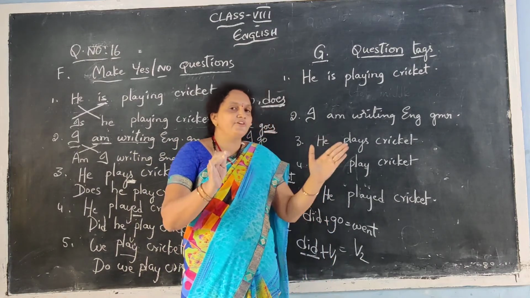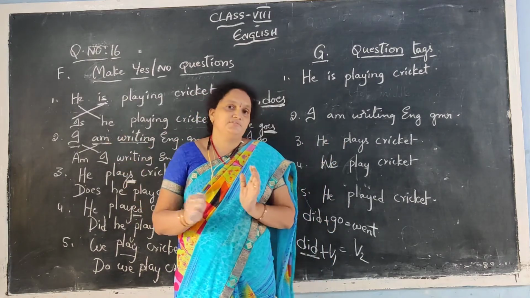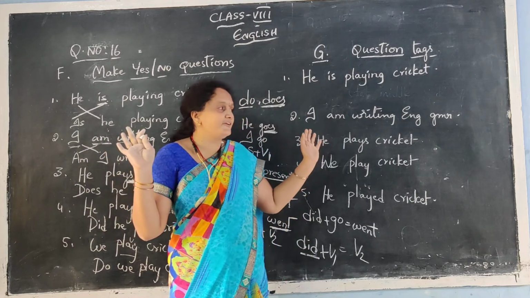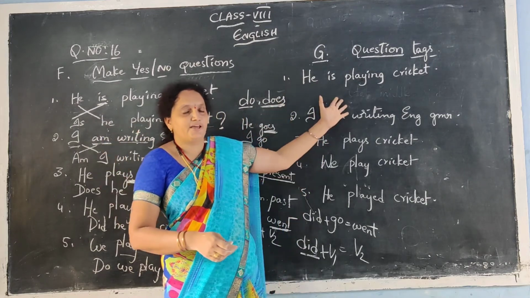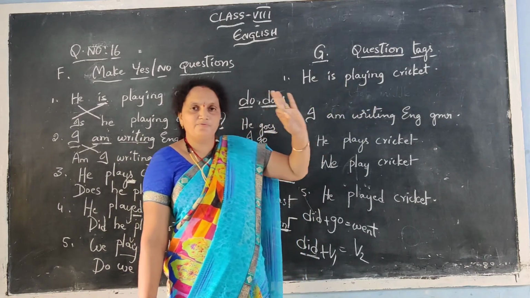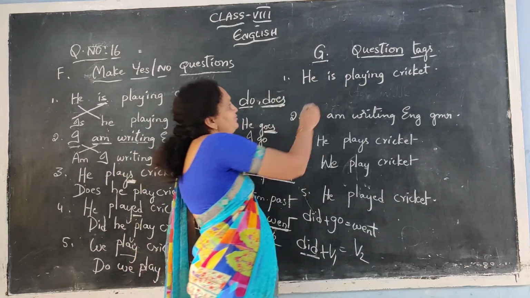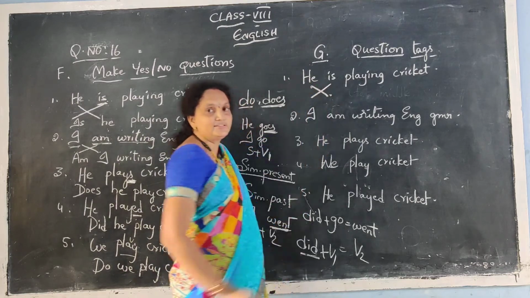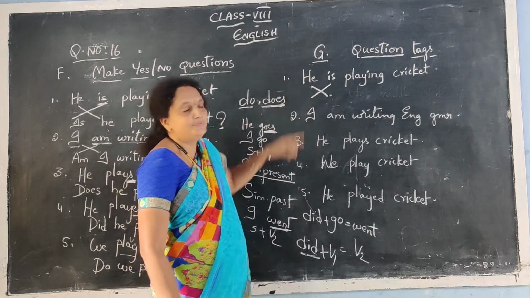These are somehow different from making questions. Making questions and question tags are somewhat different. See that. He is playing cricket. So anyhow, what should we do first of all? To make questions, we have to change the place of the helping verb and subject. So do it.